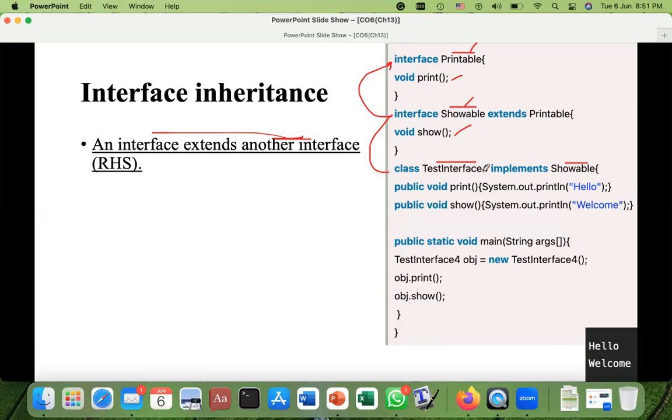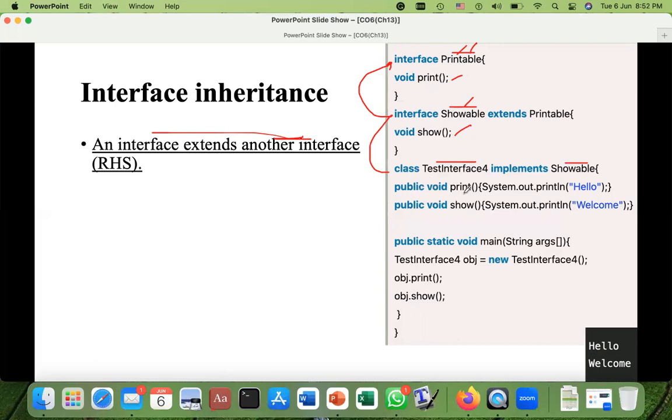This is the child class, and this class has the parent showable, and showable has the parent printable. So in hierarchy, test interface 4 has a grandparent interface that is printable.